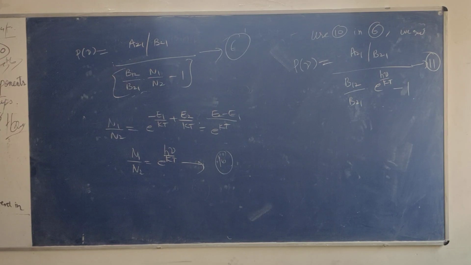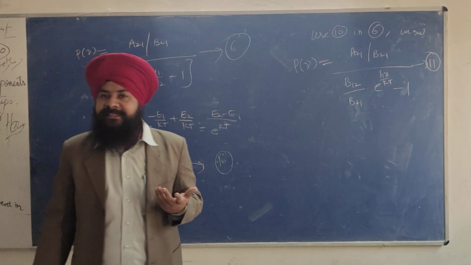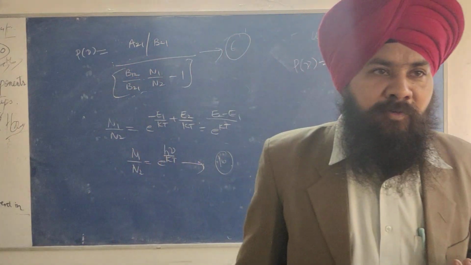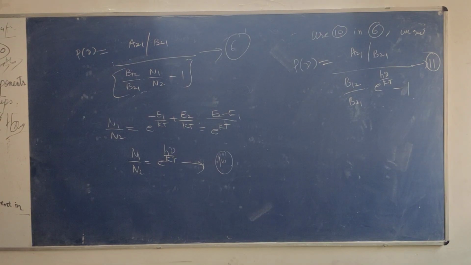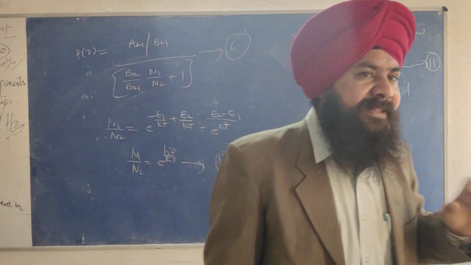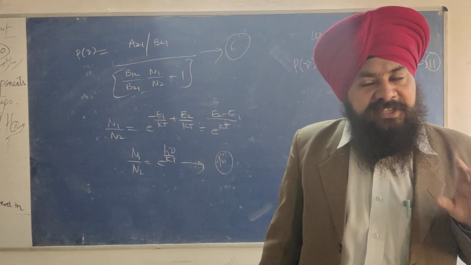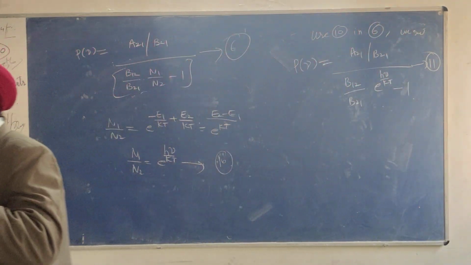Whatever we want to conclude in physics, we have to express in mathematics. For example, what is Newton's second law in mathematics? F is equal to ma. What is Newton's third law in mathematics? F12 is equal to minus F21. What is Newton's first law in mathematics? A is equal to 0, acceleration is equal to 0. So it is very important to attach the mathematics with the core physics part. Okay, did you all understand?